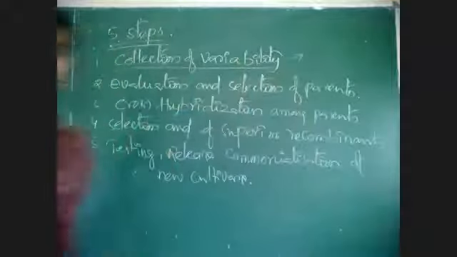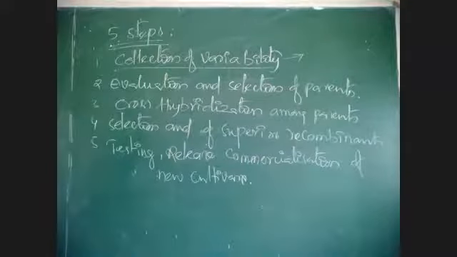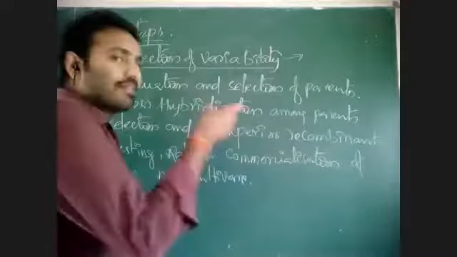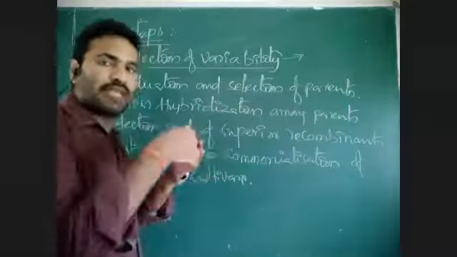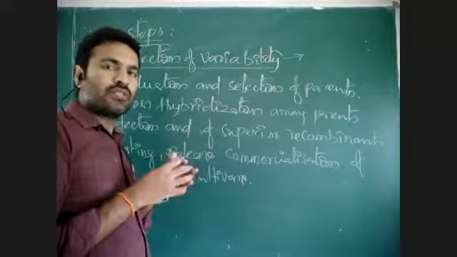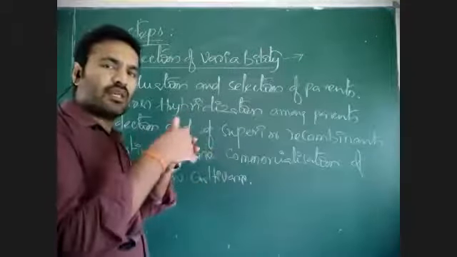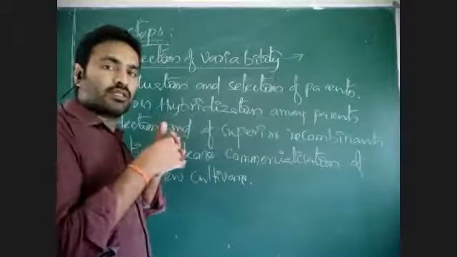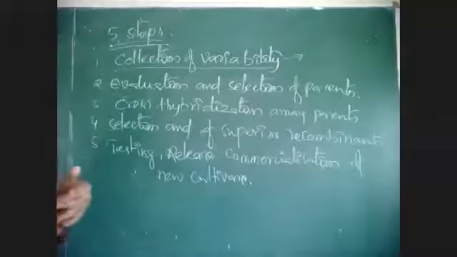What is the collection of variability? For every plant, whatever character we are working on, before the selection for cross hybridization, what is cross hybridization? Two plants are taken, and between the 2 parents, pollen grains are crossed; that is cross hybridization.